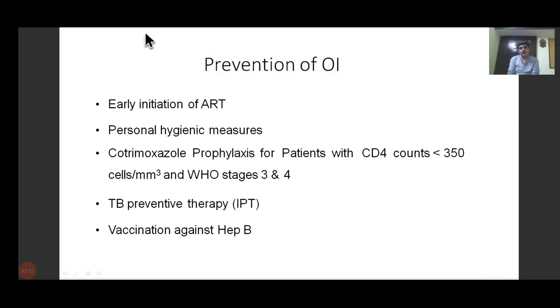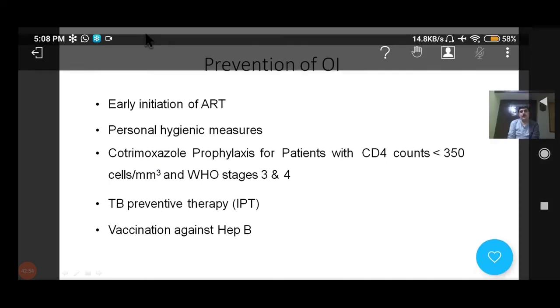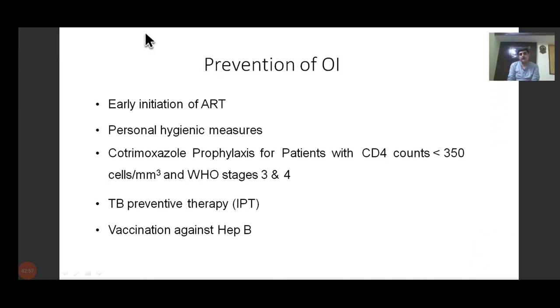So cotrimoxazole for Pneumocystis jirovecii, and INH for tuberculosis, early initiation of ART, and then last but not the least, vaccination against hepatitis B, because that protects the patient from development. Obviously, if the patient is hepatitis B negative, then we give vaccination for hepatitis B. So these are the points which we can take care of to understand how we can prevent the OI.